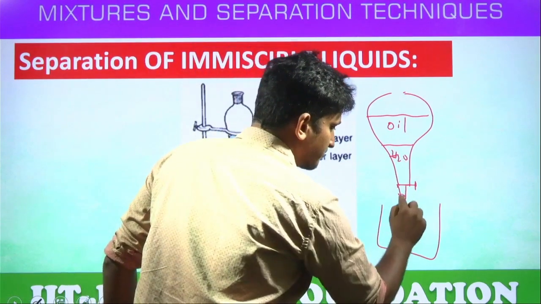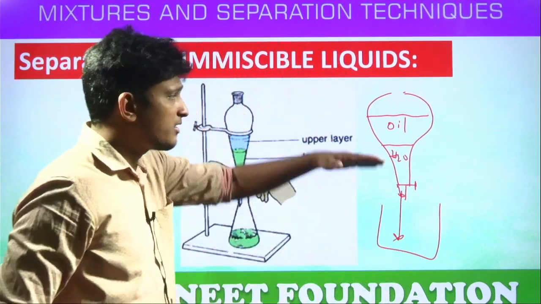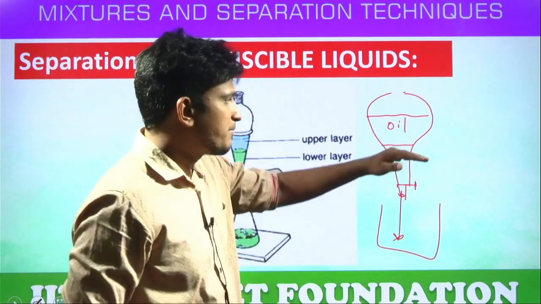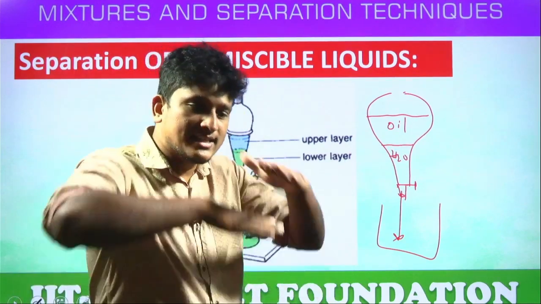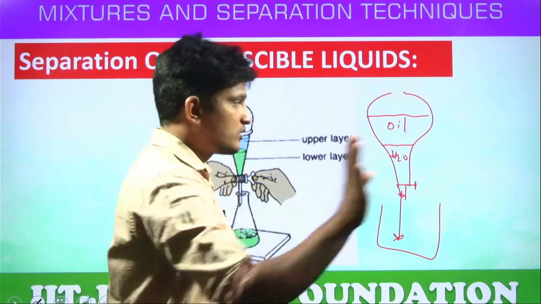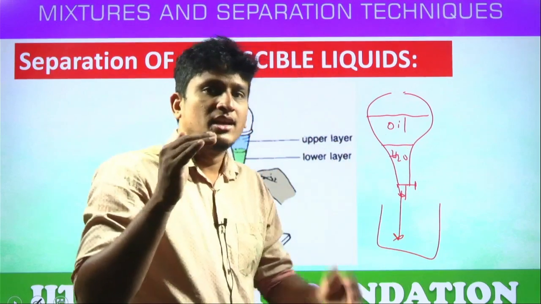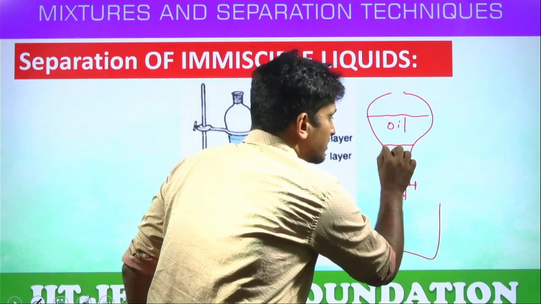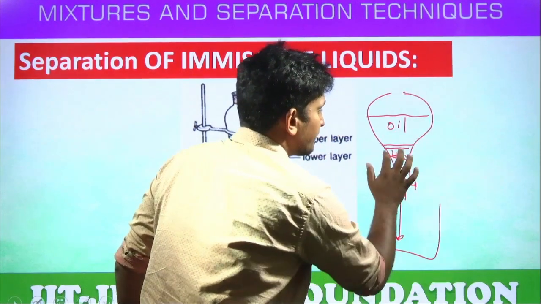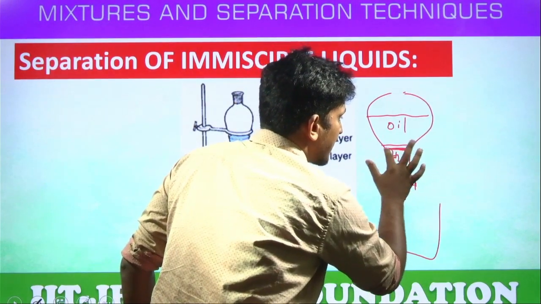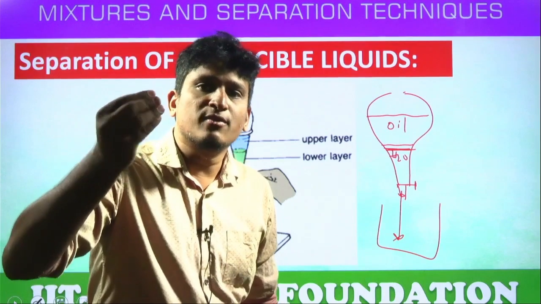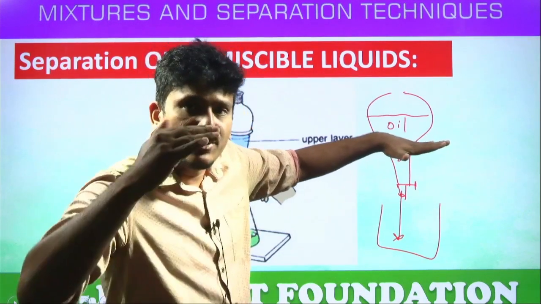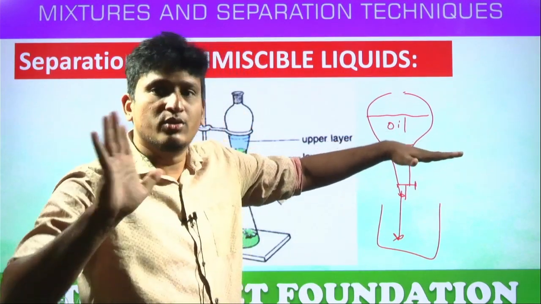Water. Yes or no? Sir, but there is a layer. Yes. Can we separate exactly the layer? No. So you can collect till the layer of separation only. That means here, till here you can take. You cannot exactly separate. That means some of the water you have to leave. Just below the layer level only you have to collect.